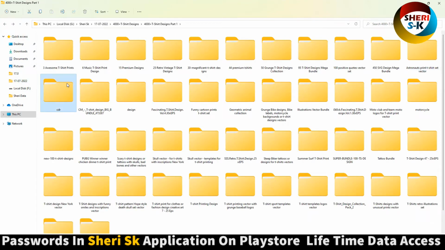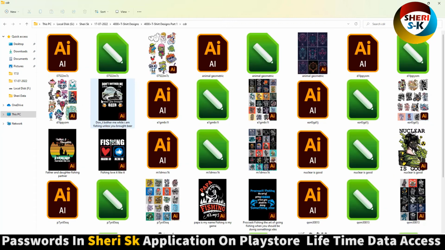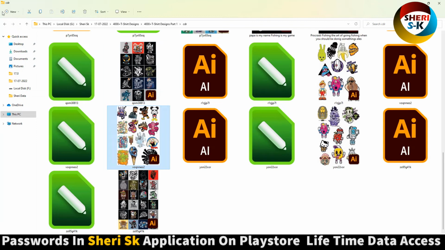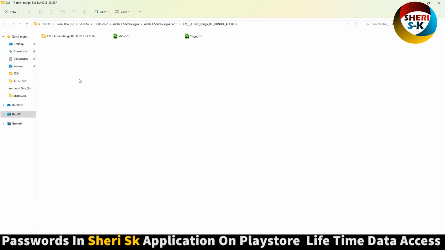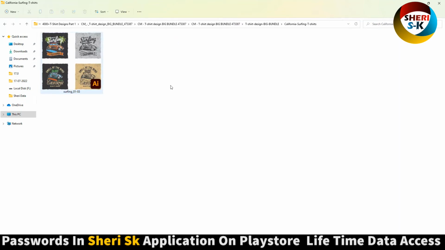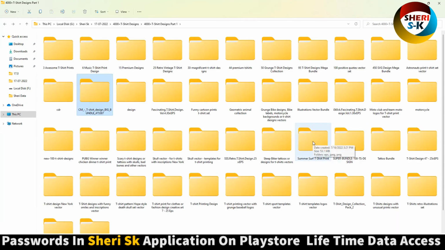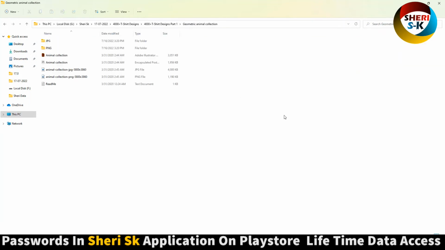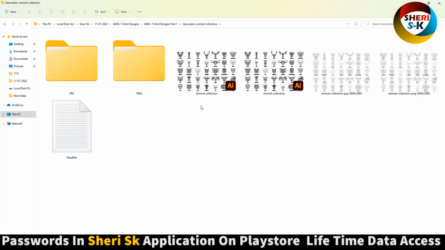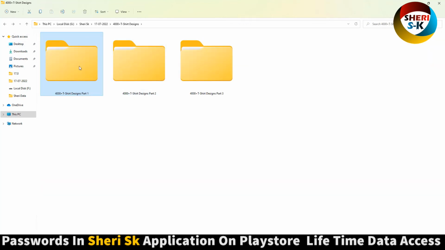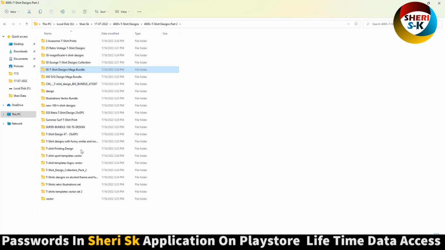Oh, CDR. Amazing. California. Here is summer t-shirt, geometric animal classic collection. Sorry. Just part 1, and part 2 is here.